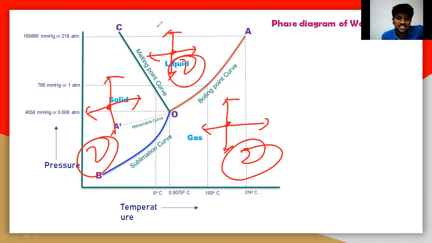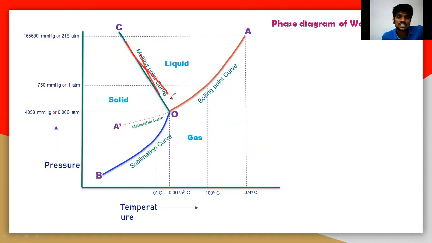But in the case of this curve, the degrees of freedom on this curve is only 1. So you have the right to change only one variable, because if you change the other one, definitely the phase will change. Definitely the equilibrium will be disturbed.